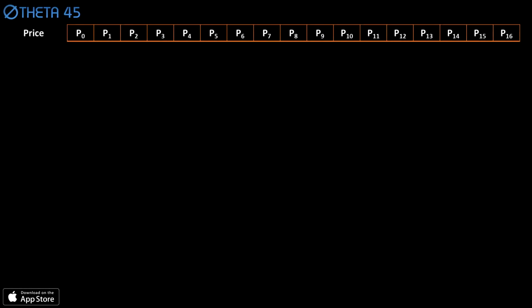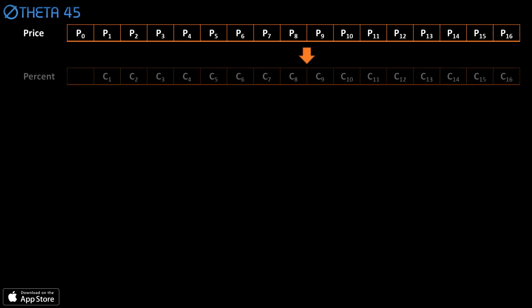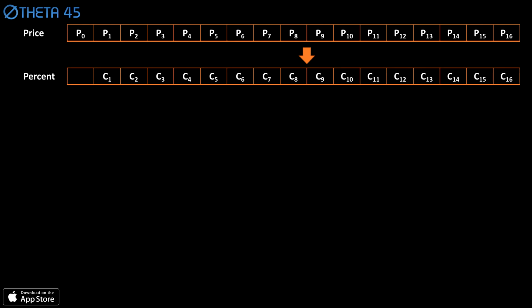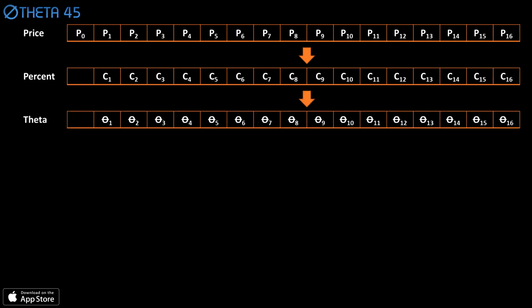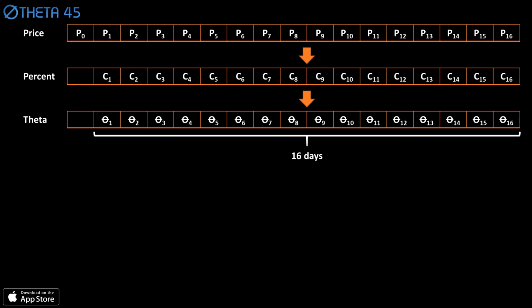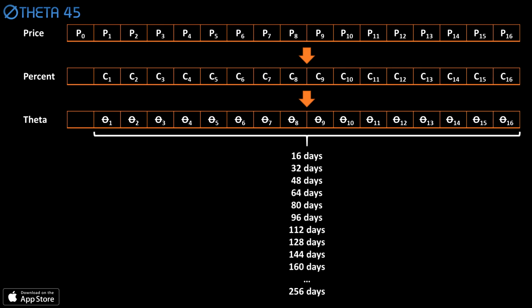The Theta 45 algorithm grabs the last period of historical prices and calculates the daily return as a percentage, then converts each percentage into an angular return. The set of historical angular returns used are always divisible by 16. The trader can select a period of angular returns ranging from 16 to 256 trading days.